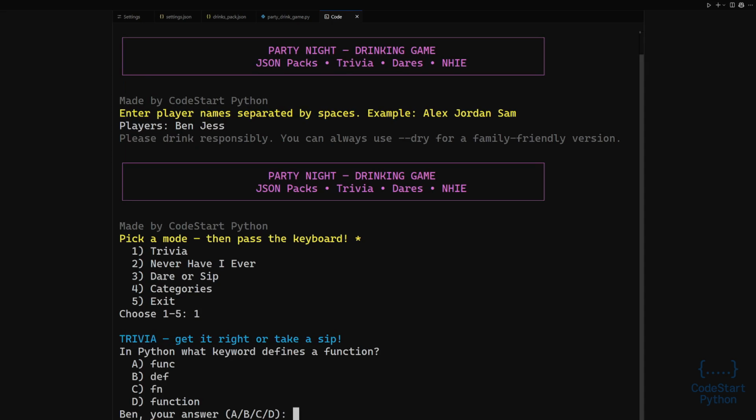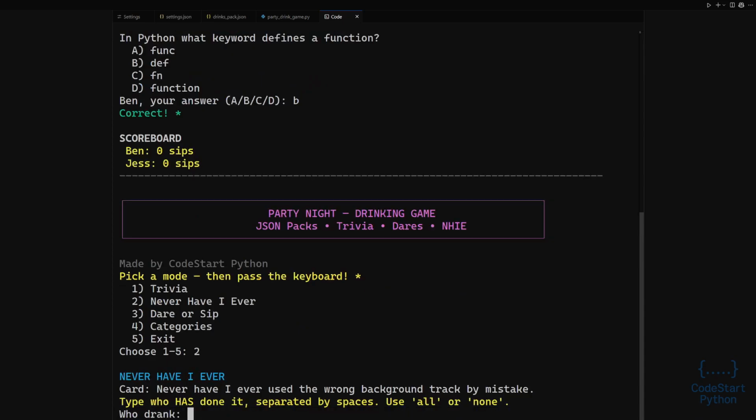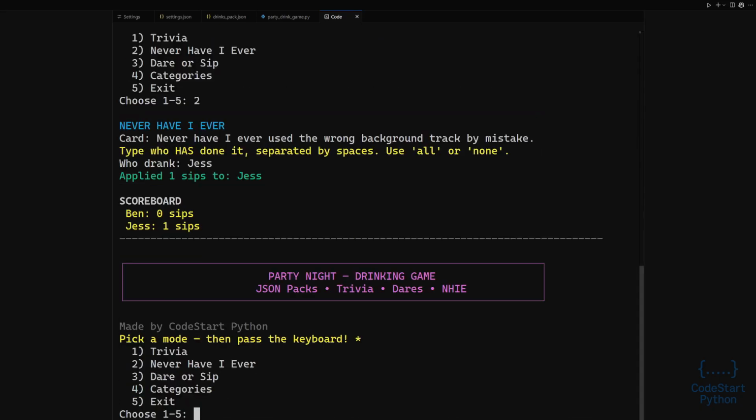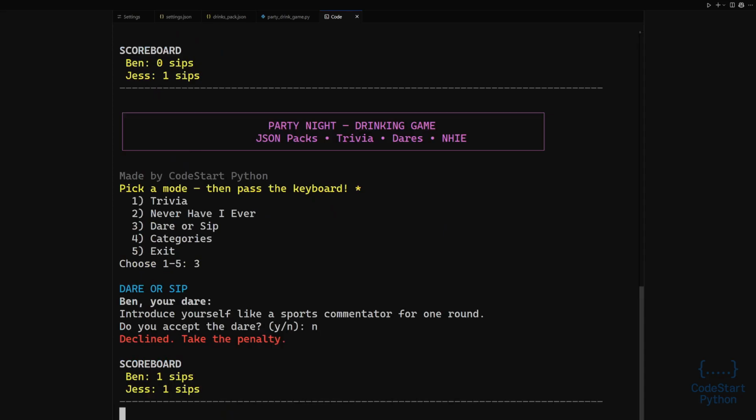First is trivia. The program pulls 1 question from the pack. It prints the question text. It prints 4 choices with letters A, B, C, and D. It picks 1 player at random to answer. The player types a letter. If the letter is correct, the round ends with no sips. If the letter is wrong, the player takes the penalty listed in the pack. The scoreboard shows the new totals, and then you return to the menu.